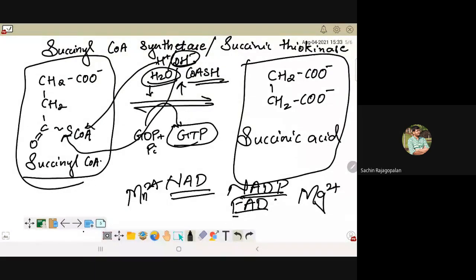So compatibility matters. Now the compatibility, or why this particular candidate is chosen, also comes from what is happening in the reaction exactly. Like in this case, a lot of energy is released. And that amount of energy can be trapped effectively by guanosine diphosphate and stored in the form of GTP.